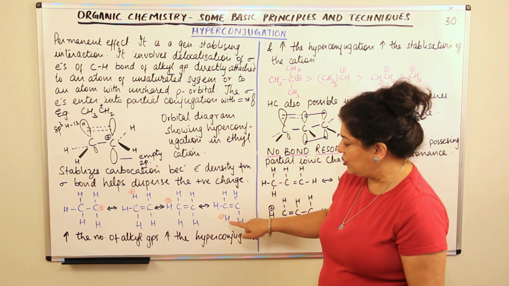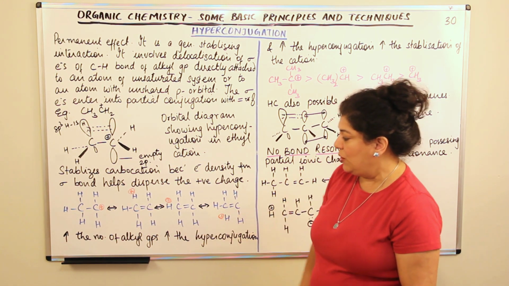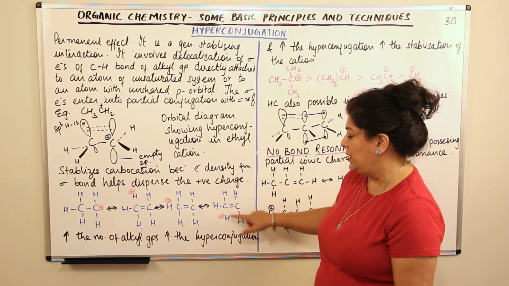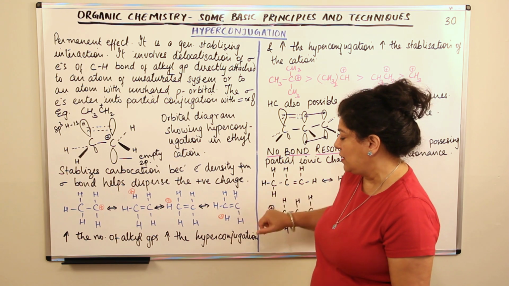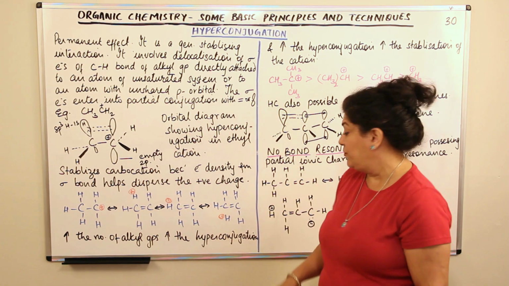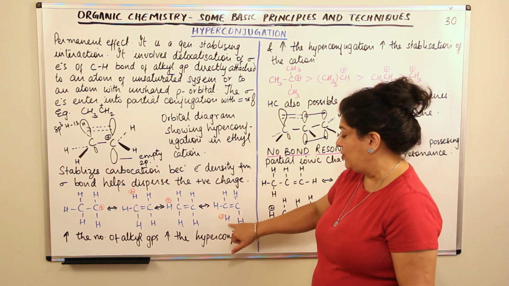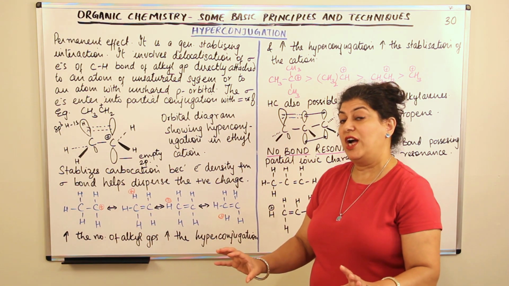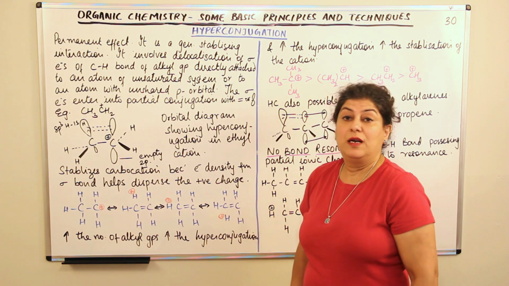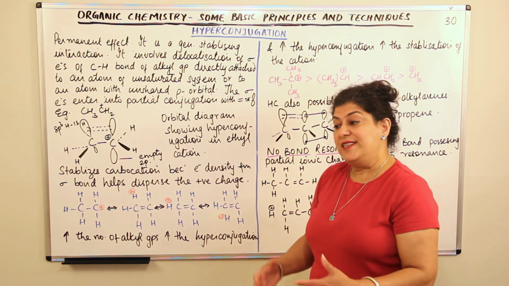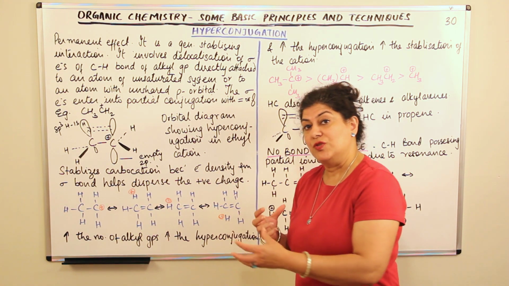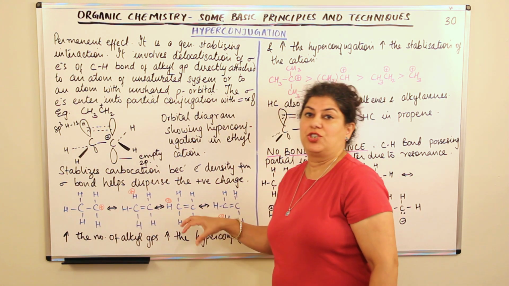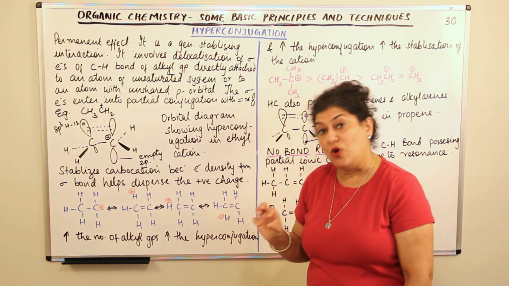In this structure, take this hydrogen which is hyperconjugating, then this will become positive. The rest of the structure remains the same. These two are proper bonds. This is a double bond. Carbon loses the positive charge because it got electrons from this hydrogen. But this hydrogen becomes positively charged with no bond with carbon. So just as we made canonical structures in the case of resonance, in the same way we get these structures in the case of hyperconjugation also.